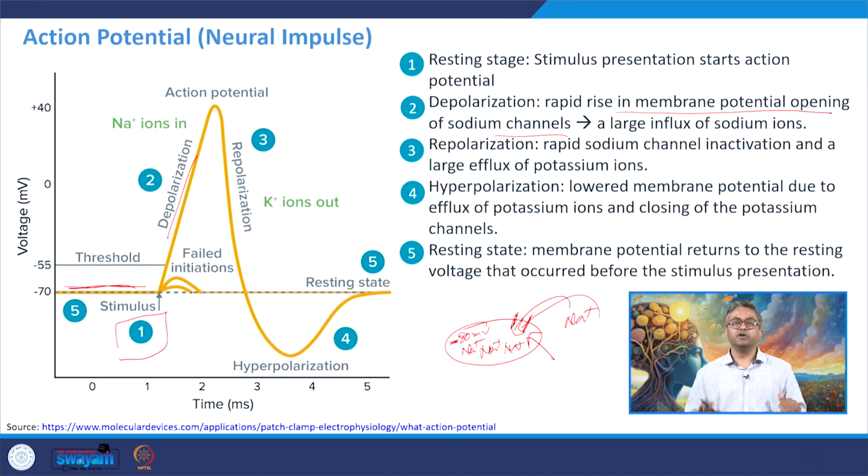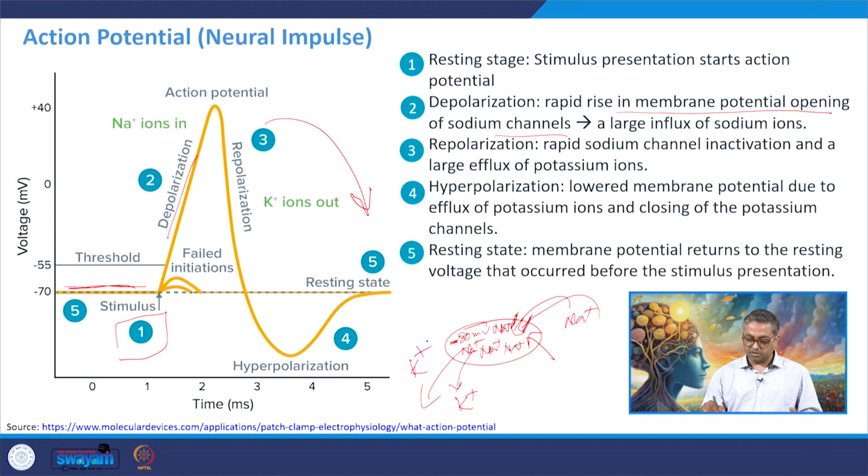But after reaching a certain potential, there is enough sodium inside the cell. You reach the train station and start to wonder whether you have reached on time, whether the train has arrived or not, and then you realize the announcement is done: the train is 5 minutes late. So then you start to repolarize, you calm yourself down. Because you have reached the train station before time, you start to breathe out, you relax, and the potassium starts to go out.